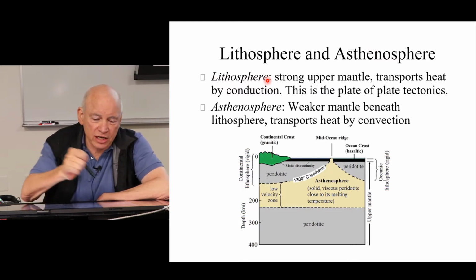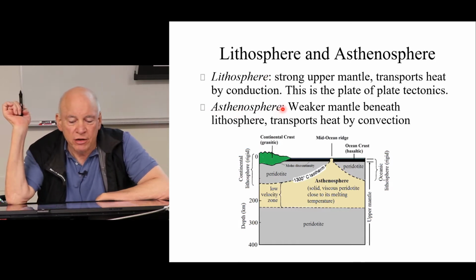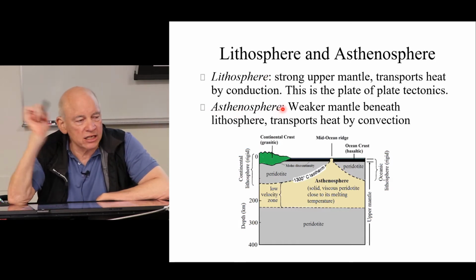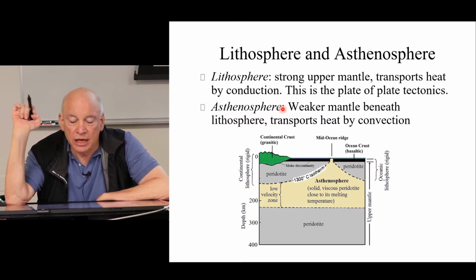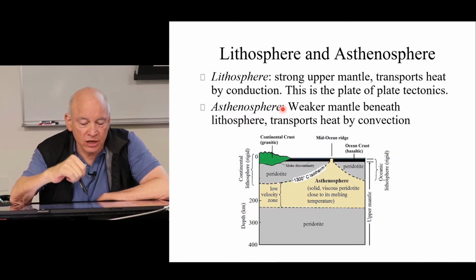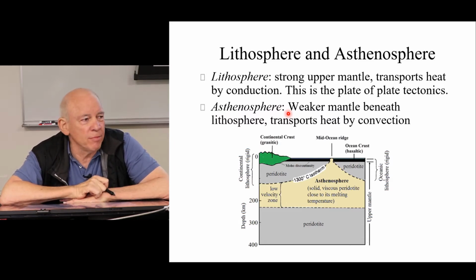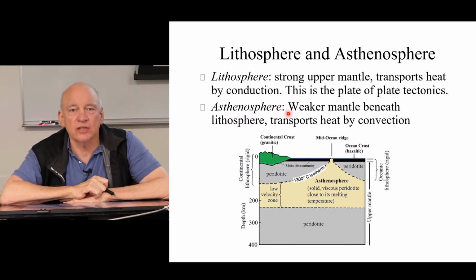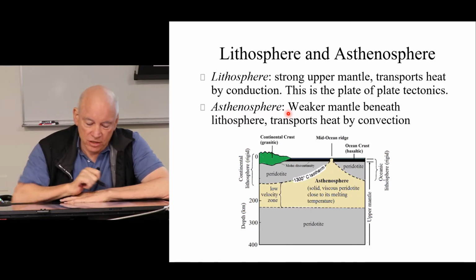And underneath this is a different layer called the asthenosphere, a weaker region of the mantle that lets the lithosphere move on top of it. It transports heat by convection, which isn't so important, but these two things, the lithosphere, which is the plate of plate tectonics, and the asthenosphere, the weak part of the interior of the Earth that allows it to move, are critical. So let's see, next.